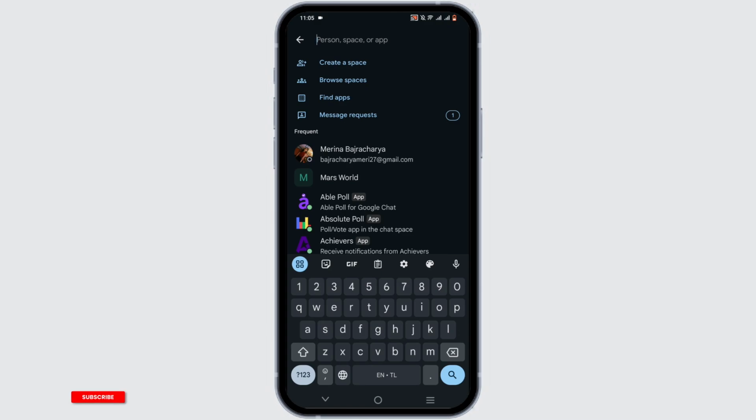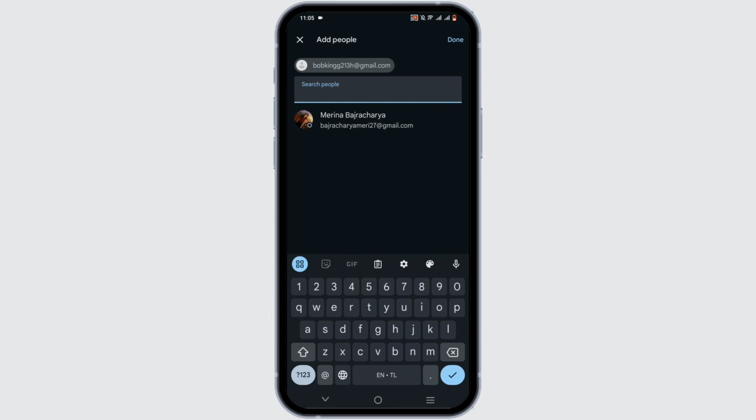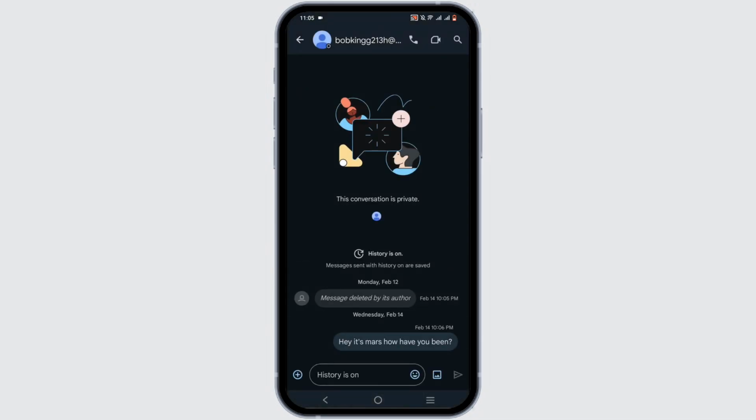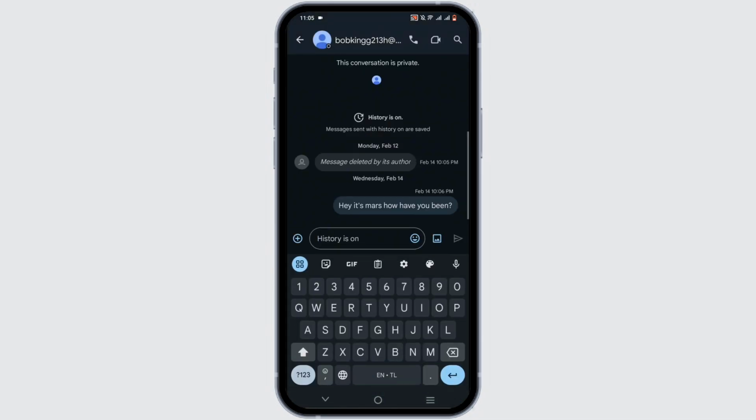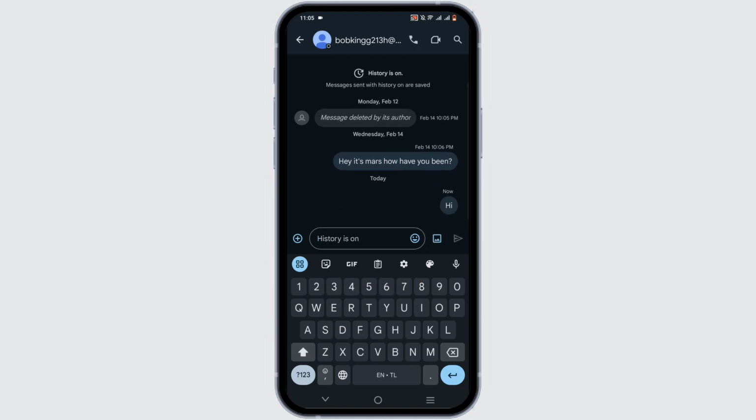If you want a one-to-one conversation, all you need to do is basically search for the username of the person. Tap on the username, then select Done. After which, you can type in a message. And just like that, you have sent your very own first message to the person in your Google Chat. Isn't it quick and simple?